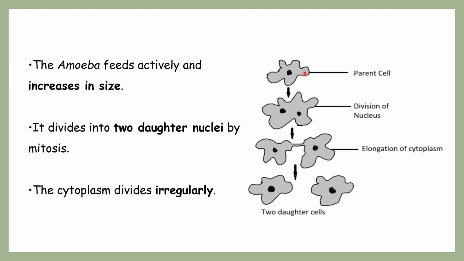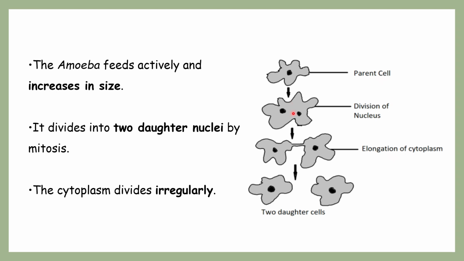Now, whenever the amoeba wants to go through this type of binary fission, which is known as irregular, first of all, the amoeba feeds actively. It increases its size, the single parent. And later, we can clearly see the axis has started here.